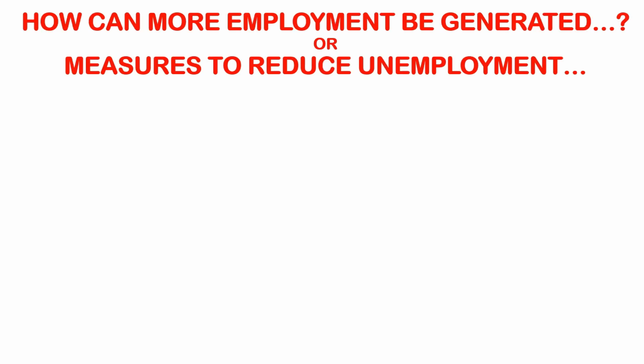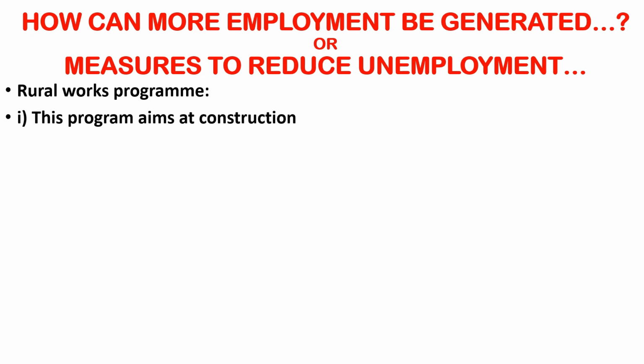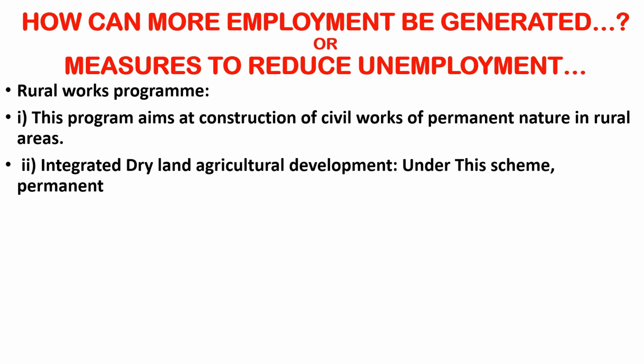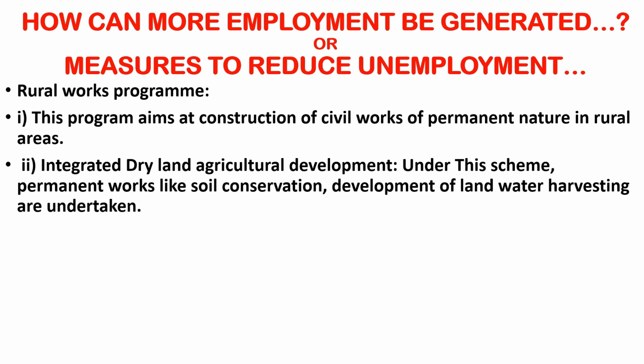So the question arises here is, how can more employment be generated? Or what are the measures to reduce unemployment? There are a number of possible solutions of this question. First is Rural Works Program. This program aims at construction of civil works of permanent nature in rural areas. The Integrated Dry Land Agricultural Development. Under this scheme, permanent works like soil conservation, development of land water harvesting are undertaken.